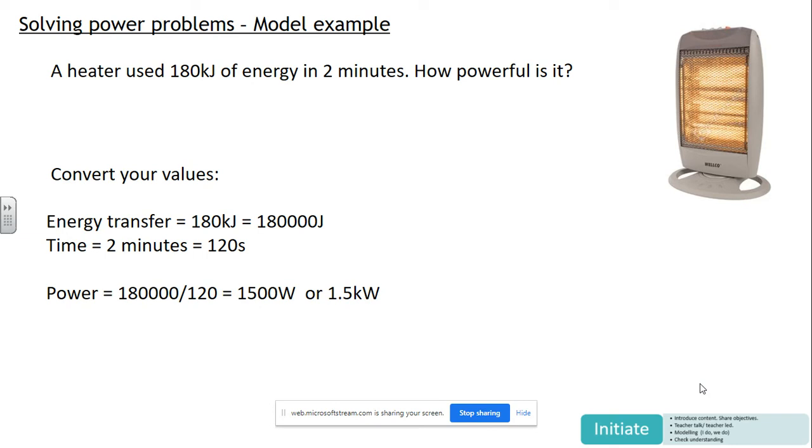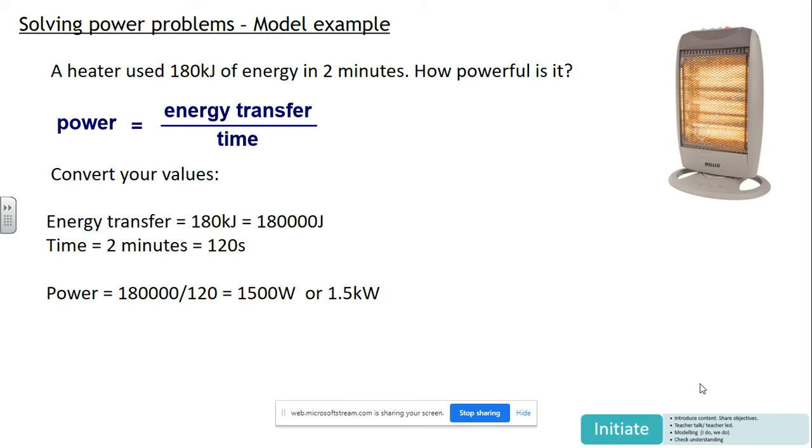Now we've got to be careful here, because when we solve these problems, we obviously write down the equation first. I've written that down there now. But we've got to convert our values back to joules and also into seconds. Time is always measured in seconds. So see what I've done there? I've turned 180 kilojoules into 180,000 joules, and time, 2 minutes, is 120 seconds. Then I've plugged those numbers into my calculator. And what I got out was 1,500 watts, or I could write it as 1.5 kilowatts.